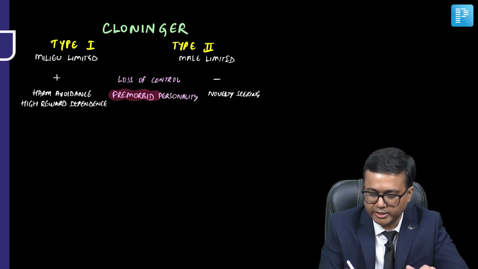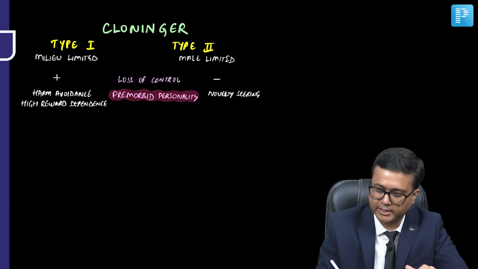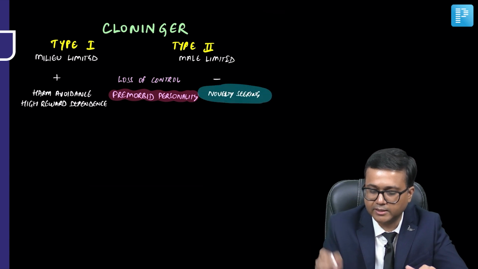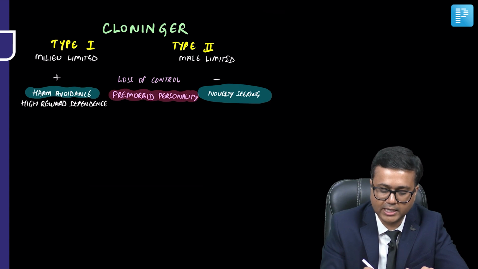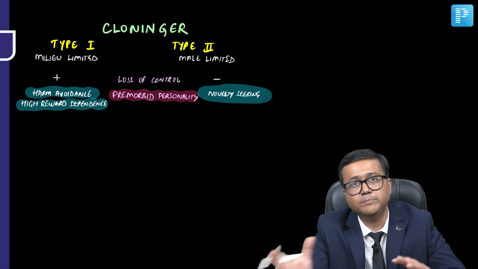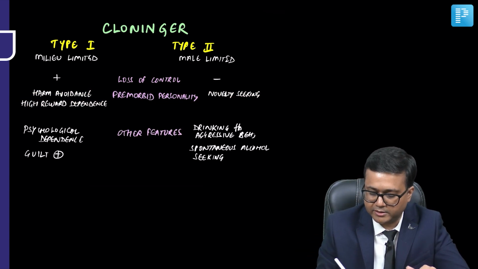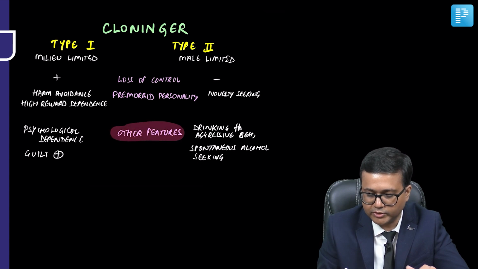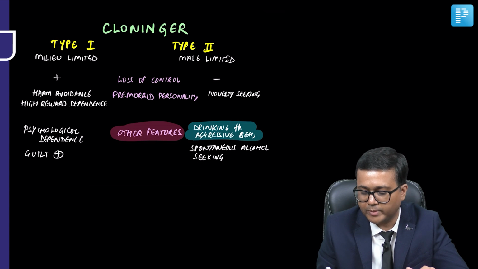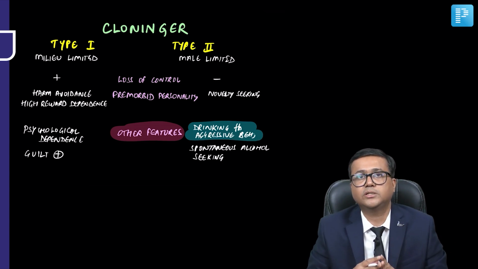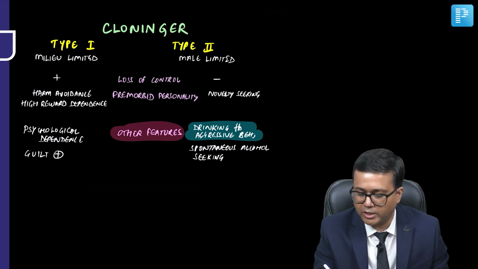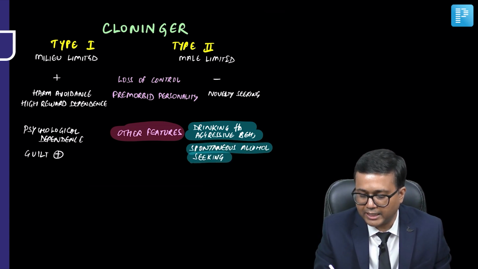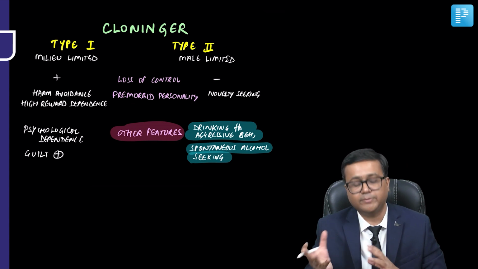And when we talk about, again, a pre-morbid personality, in type 2, novelty seeking is higher, while harm avoidance and high reward dependence are seen in type 1. Coming to other factors related to type 2, drinking may be followed by aggressive behavior. So many times you'll see that social impairment may occur after consuming alcohol, and spontaneous alcohol seeking may also be seen in type 2.